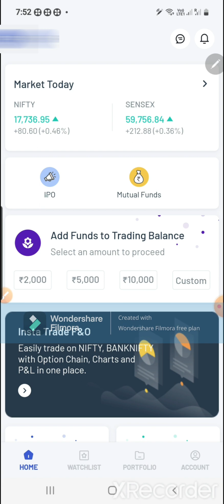IPO, you can invest directly from here. By clicking, you can invest in IPO. And mutual funds also you can invest in. Those who have an account, you can click on the mutual fund and the Angel One app will get downloaded, and from there you can start investing in mutual funds also.